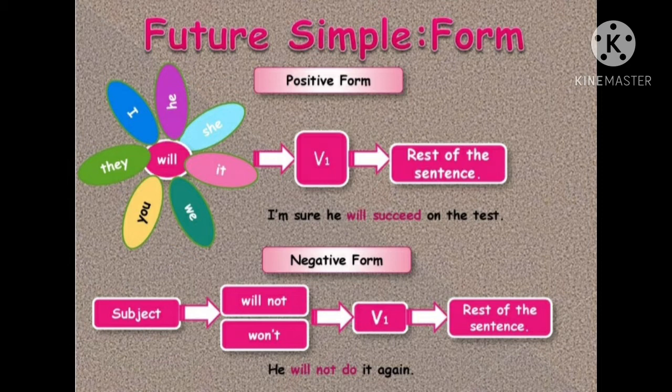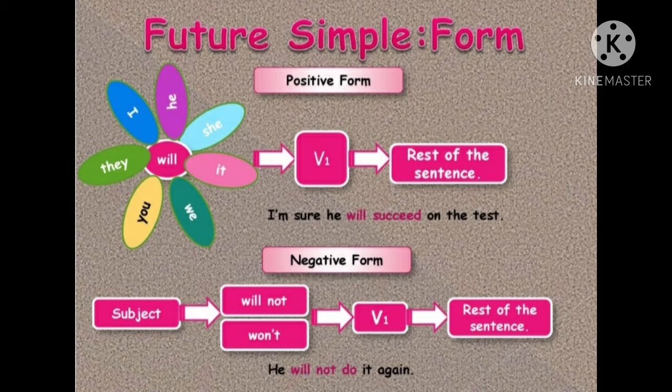هلأ negative form with will. تمام؟ How can I negate? Start with subject, then will not or won't, plus verb 1. Look at the example. He will not do it again. هو مش رح يعيدها مرة تانية. He will not, or we can choose won't. He won't do it again.